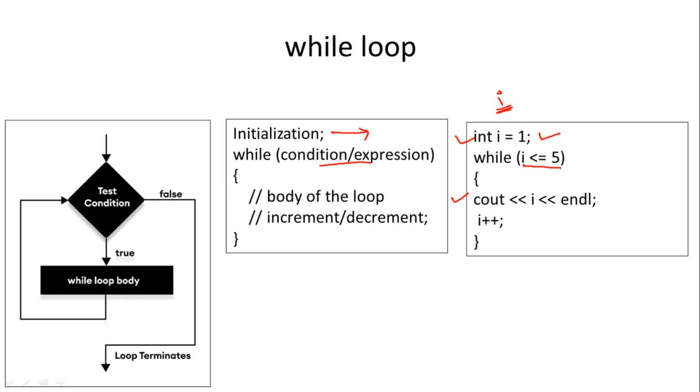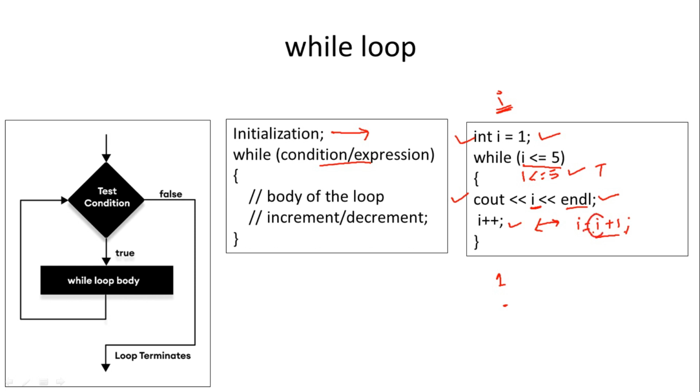So I equal to 1, the condition will be checked: whether 1 is less than or equal to 5. Because I is 1, yes, it is true, so the first statement will be executed. Cout I, with no double quotation, so the value of I will be printed as it is. So the value of I, 1, will be printed. Then endl, control will be on a new line for the next statement. Then I plus plus is equivalent to I equal to I plus 1. I equal to I plus 1 and I plus plus are both the same. So the initial value of I plus 1 will be the new value of I.